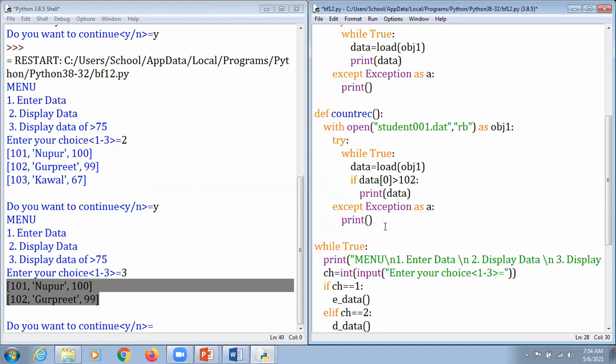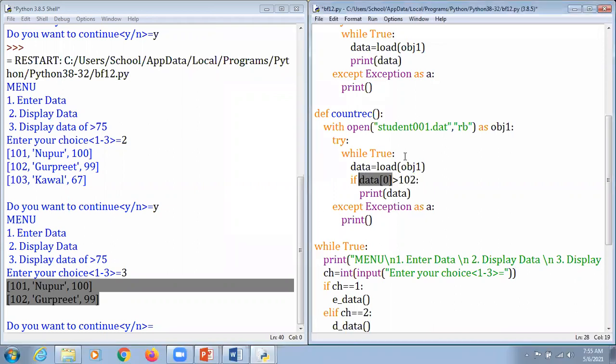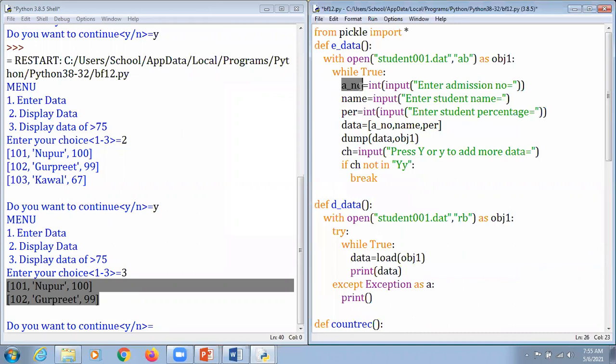So what will be the output in that case when we mention it as 102? Can anybody tell me what will be the output here? Kindly give me a response in the chat box, please. What will be the expected output when we mention it as 102, data 0? Very good. No output. Simmer is saying no. Simmer, it's not like that, beta. You are supposed to analyze this thing: when we talk about data index value 0 here, the index value 0 has a value that is a number. Wow Khushi, thank you beta. Khushi, thank you. Nupur, thank you. Very good. This kind of response I need always.